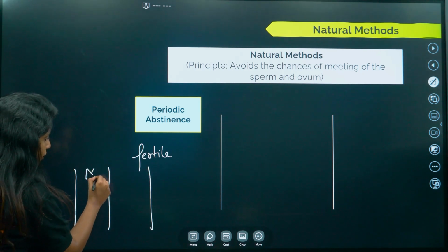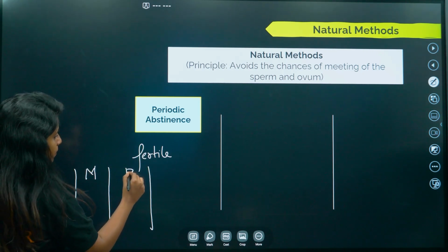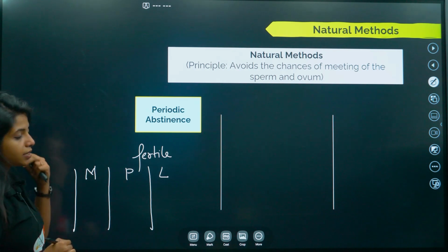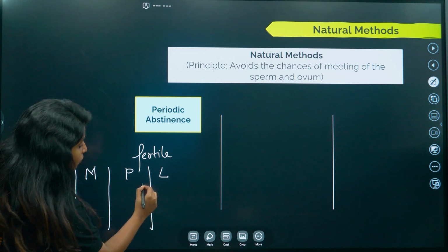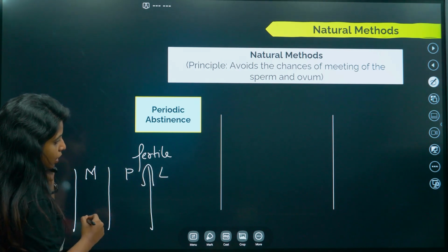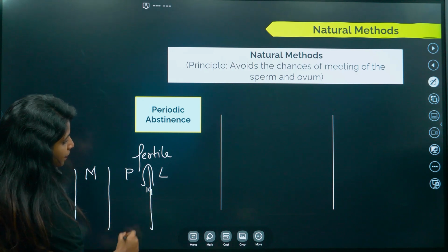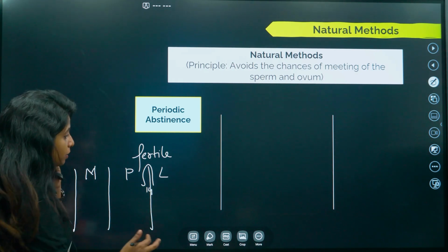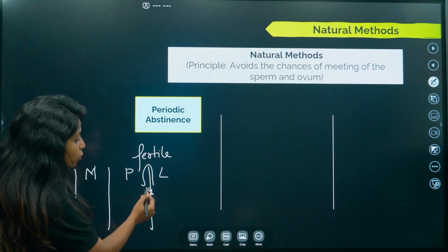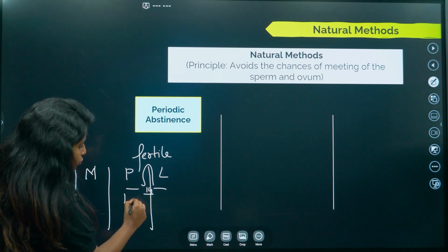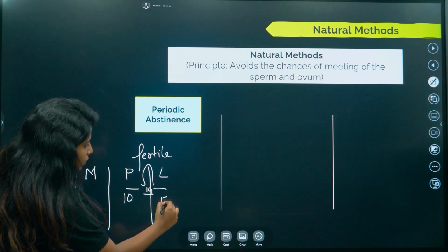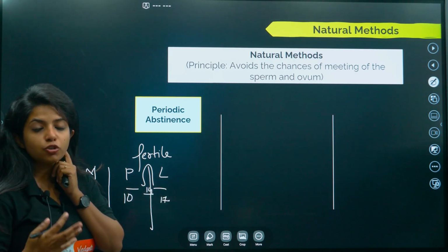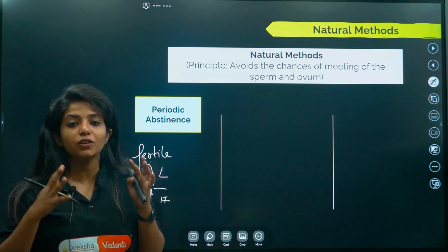By the end of proliferative phase, you will be having ovulation, which is almost around the 14th day. So better, you should not be having intercourse during the 14th day and also days nearby it. So almost from here to here, avoid having sexual intercourse. This is what you mean by periodic abstinence.